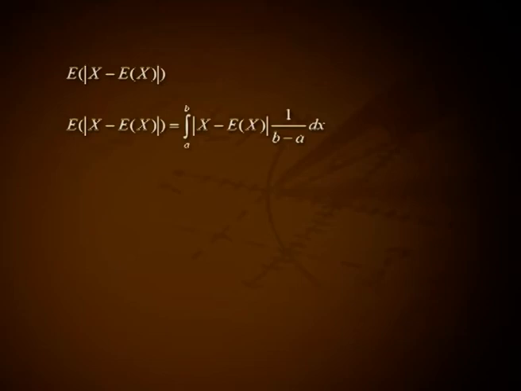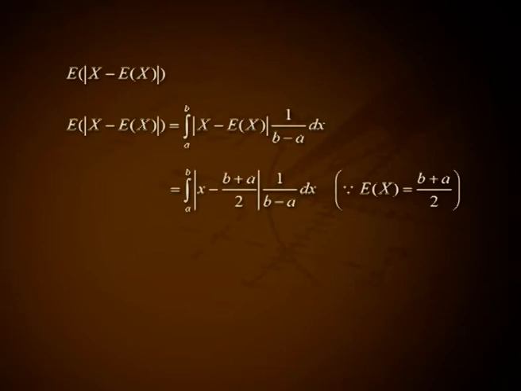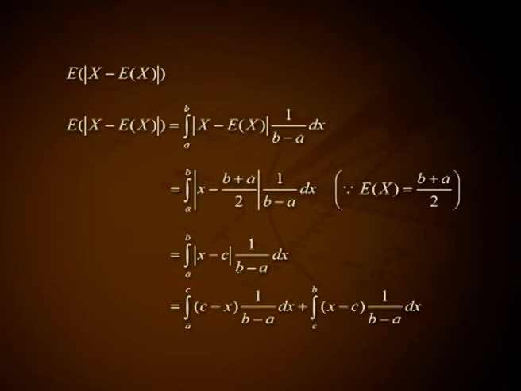Expectation of modulus of x minus expectation of x equal to integral over ab modulus of x minus expectation of x into 1 by b minus a dx. That is integral over a to b modulus of x minus (b plus a) divided by 2 into 1 by b minus a dx, because expectation of x equal to (b plus a) divided by 2. That is equal to integral over ab modulus of x minus c into 1 by b minus a dx.